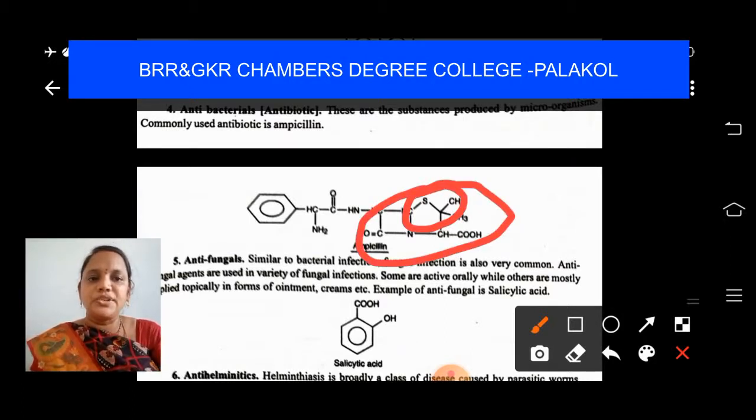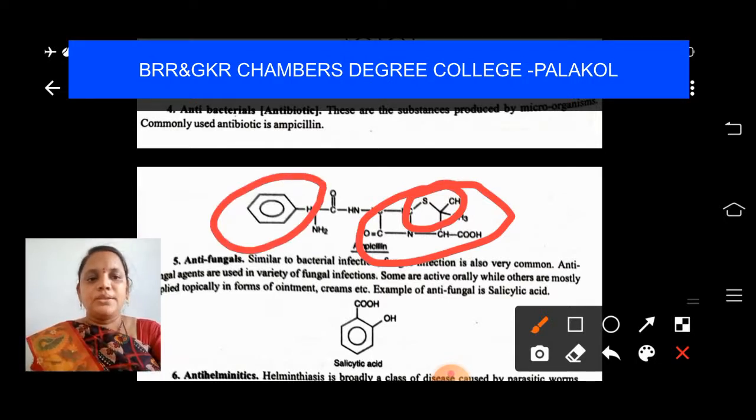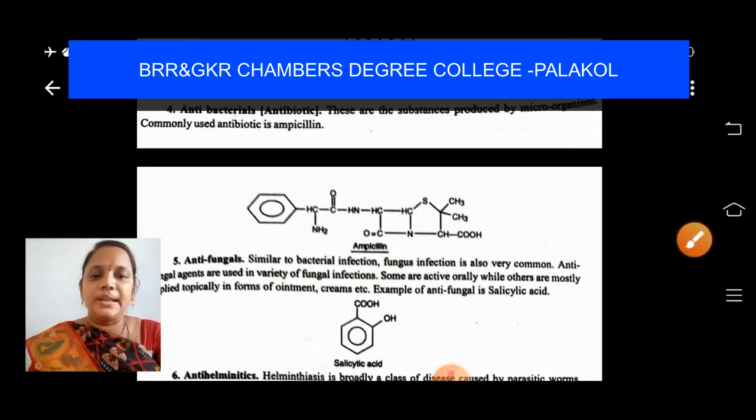Very important, students. You have to remember this structure. You have to practice it many times, and you will remember it. These are the important antibiotics. This is called the beta lactam ring structure. The structure consists of a benzene and a beta lactam ring. So this is a famous antibiotic, ampicillin, which is used against harmful microorganisms.